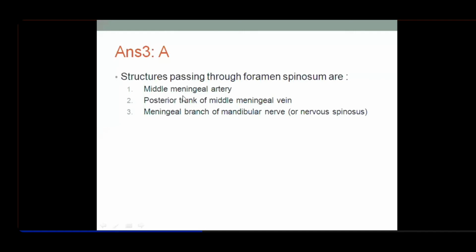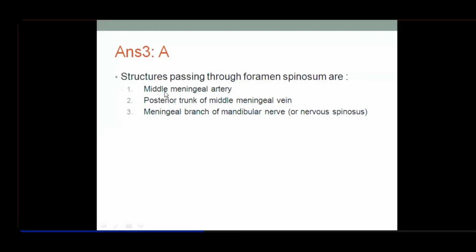One important thing about this sympathetic plexus around the middle meningeal artery: it gives a nerve to the petrous temporal bone, and within the petrous temporal bone, this sympathetic branch arising from the plexus around the middle meningeal artery communicates with the geniculate ganglion. The nerve is the external petrosal nerve. Remember this.